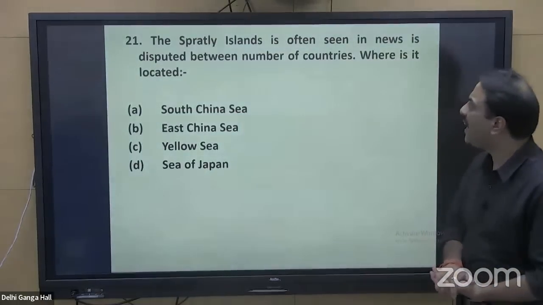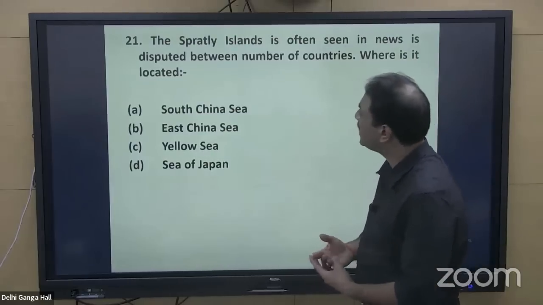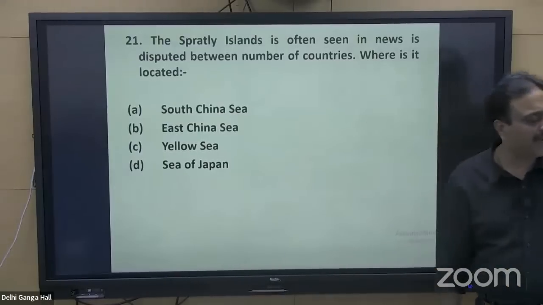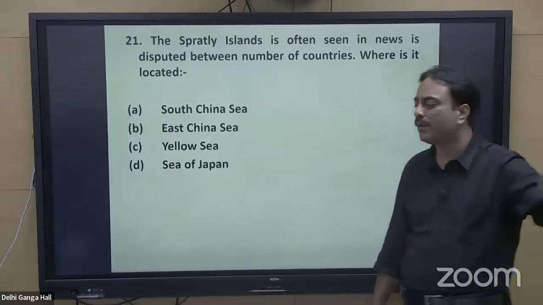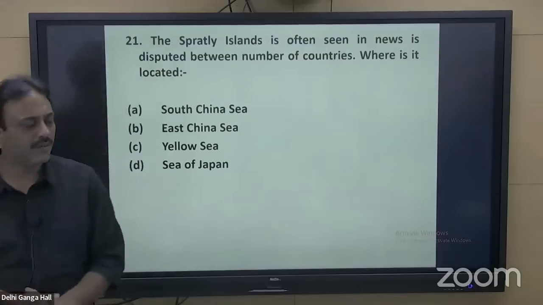Next question: the Spratly Islands, often seen in news, are disputed between a number of countries. Where is it located? Now, Spratly Islands, Paracel Islands, Scarborough Islands, all these islands which are present in some part or the other of the Pacific always remain a dispute.